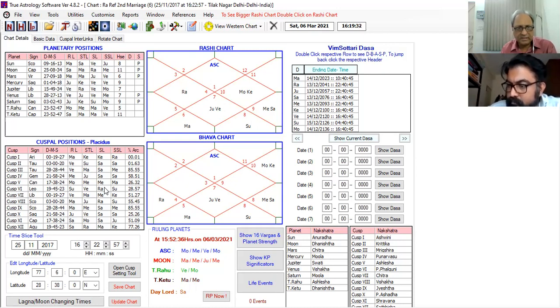Now Ketu as a Saturn, kindly read out. Saturn, Ketu star, Sun sub, Moon sub.